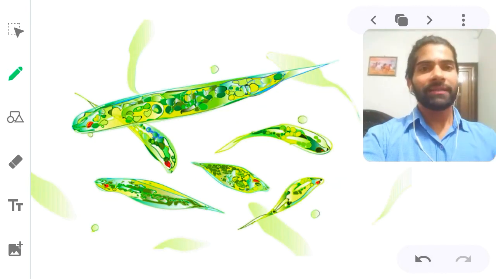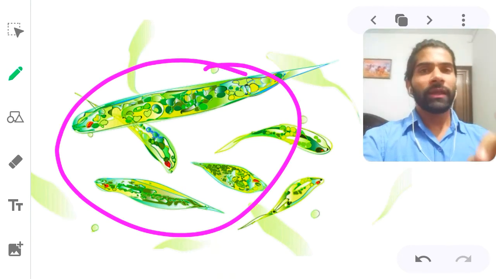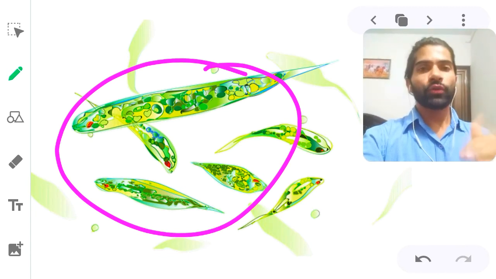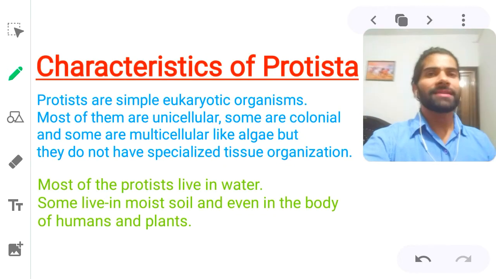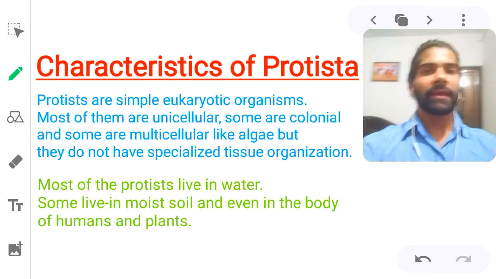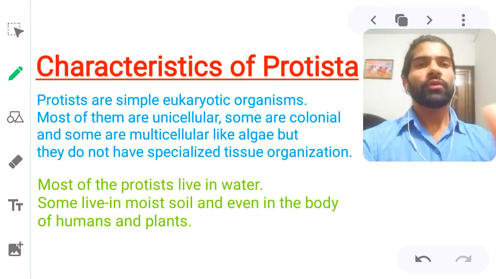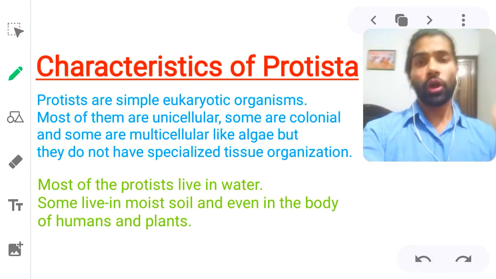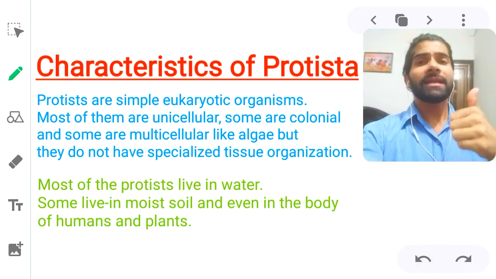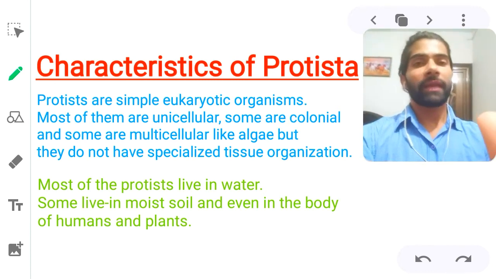Next point, this is a beautiful picture of euglena. Okay, it is euglena, that is a euglenoid. We will talk about euglena in the next video. It is a characteristic of Protista. Some characteristics are here, like protists are simple eukaryotic organisms. We discussed just a few seconds ago, eukaryotic cell है, unicellular. Yes, already discussed. Unicellular, that has a single celled organisms like amoeba, like paramecium, euglena.